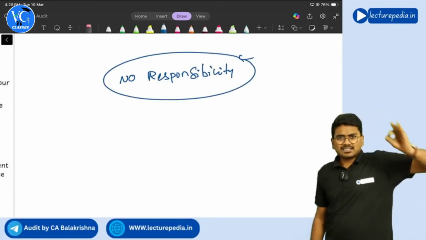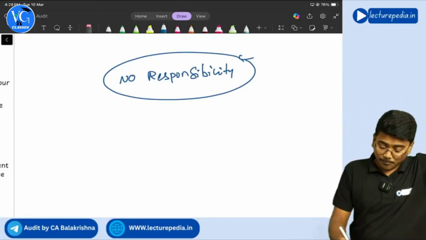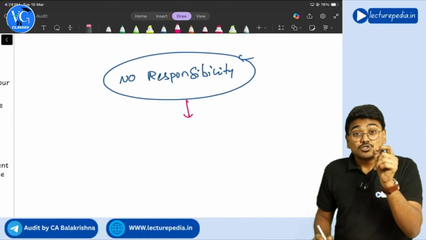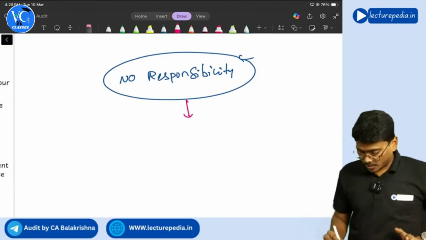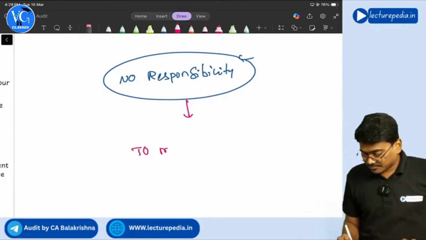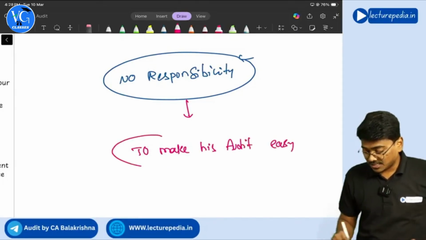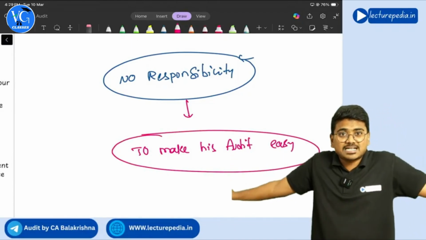Okay, the auditor need not review controls, but the auditor will review the controls so as to make his audit work easy. Even though there is no responsibility fixed on him, to make his audit work easy, the auditor will review the controls.